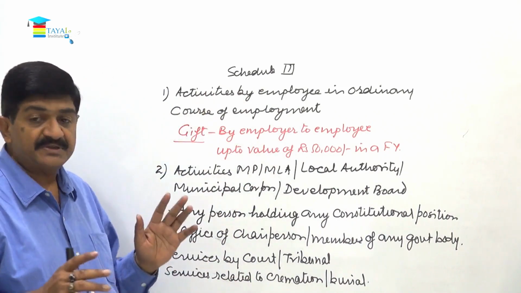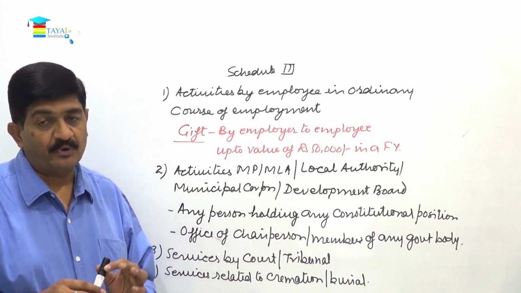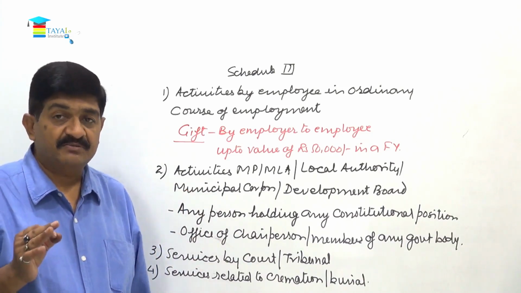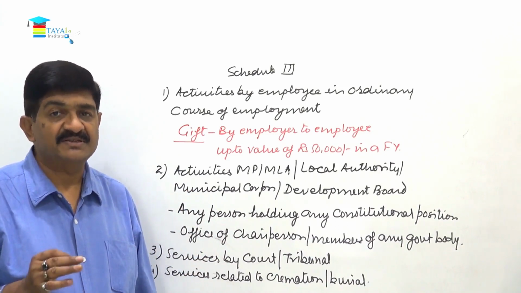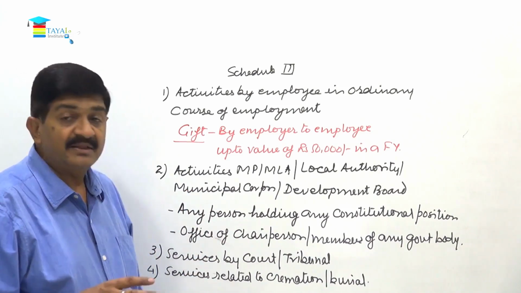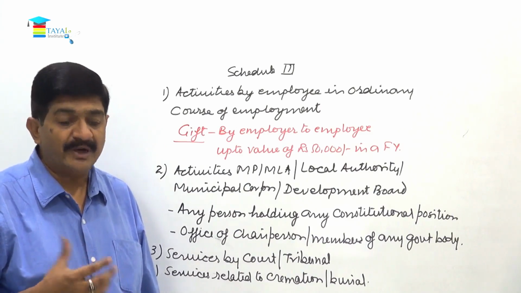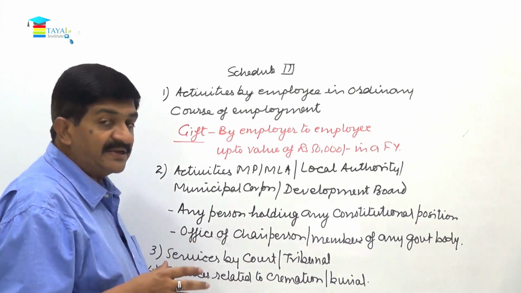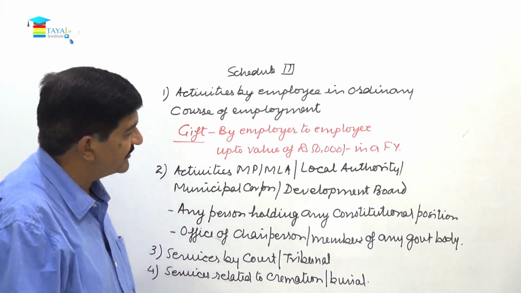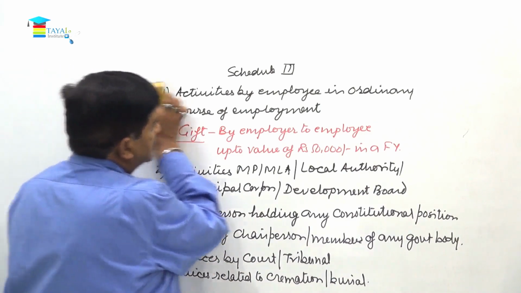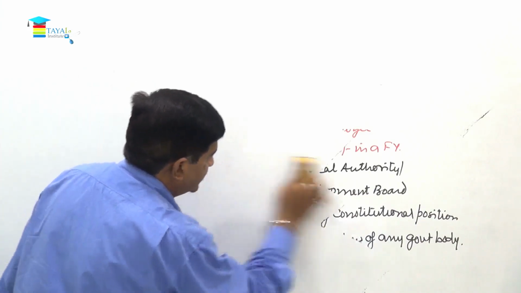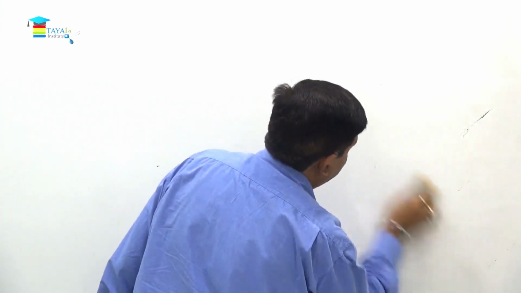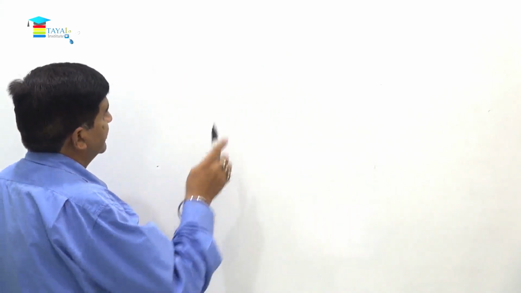Okay, so friends, in this chapter we talked about a few important definitions in the beginning, then section 7, then section 8, and then schedule 1, 2 and 3. So section 8 is remaining, but I'll brief that in 2 minutes. So now coming to section 8, and that is more about classification of the supplies.